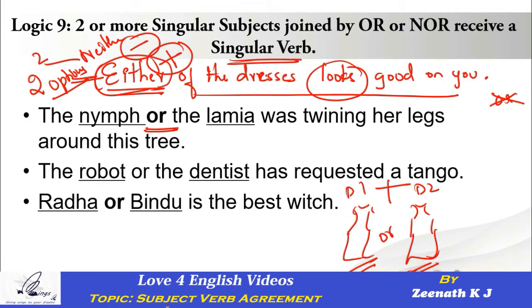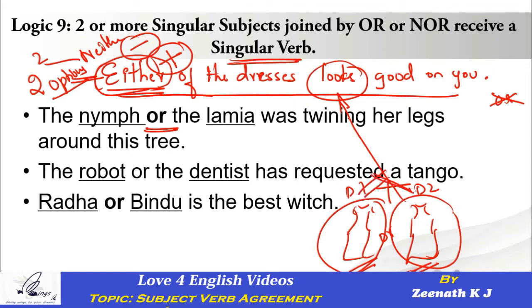Either I can wear dress 1 or I can wear dress 2. Either this or that. So instead of saying either dress 1 or dress 2, I'm coming up with the statement either of the dresses, which means any of these two dresses looks good on you. Looks is singular or plural? Singular. So are they matching with each other?